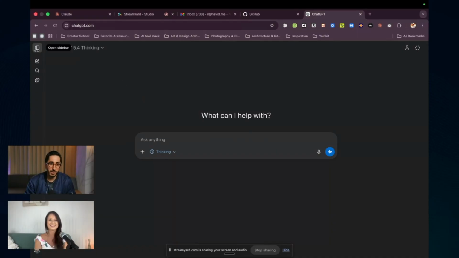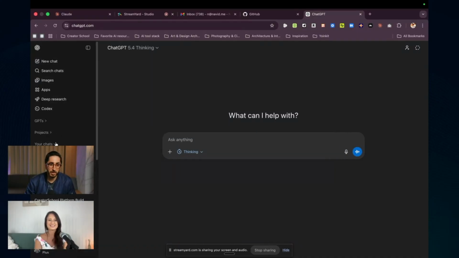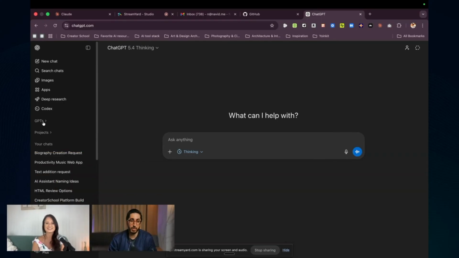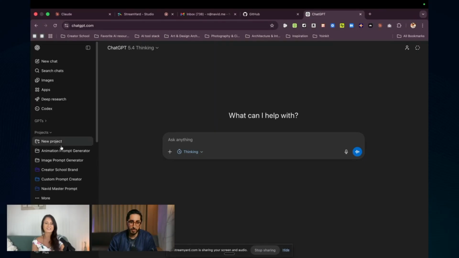Then what you might do here, if I open this a little bit, you might see here we have projects and GPTs. So you might use that. I have tons of GPTs I've done, but again, you have to go into them and use them. They still work, but you might have 40, 50 GPTs after a while. I have offered them to my students. And then we have projects, which can be something specific here. I think they still have their place. You have the Gems in Gemini. That's the same thing, a little bit like GPTs. You can even share them inside of Gemini as well.